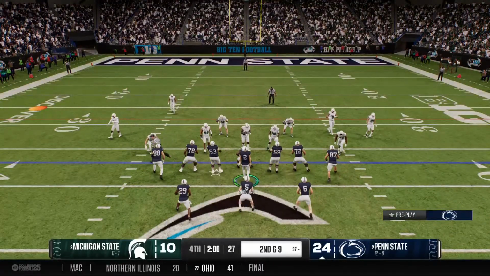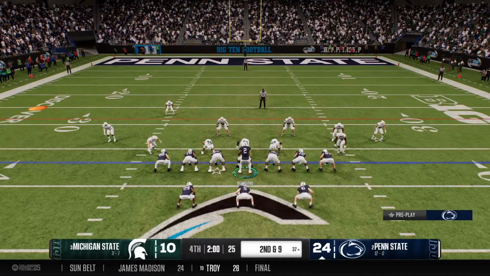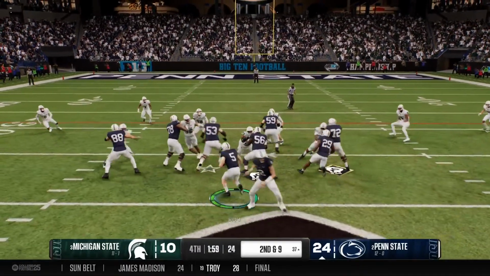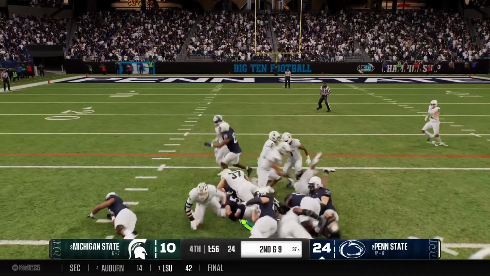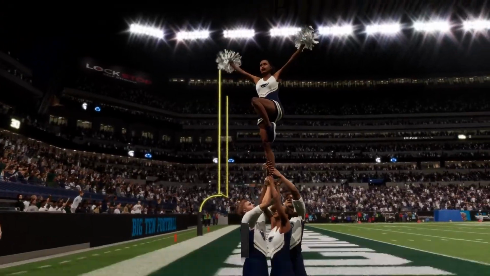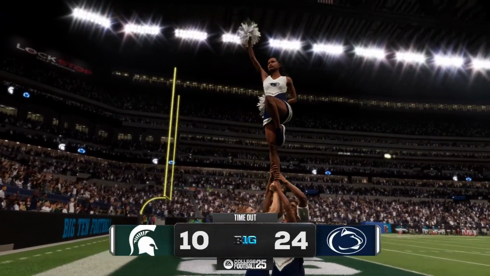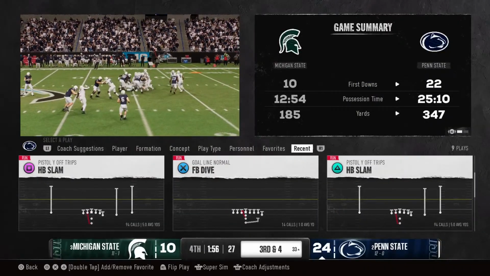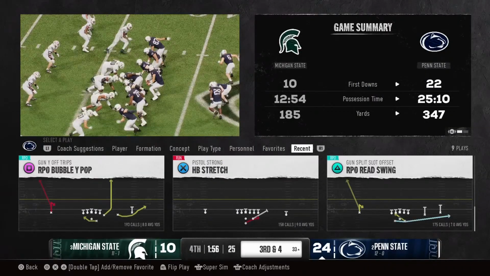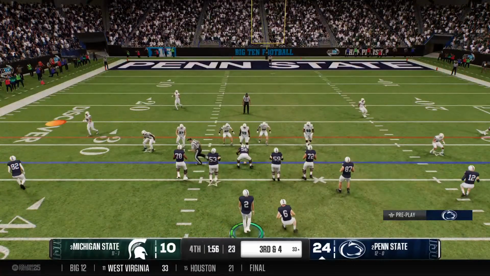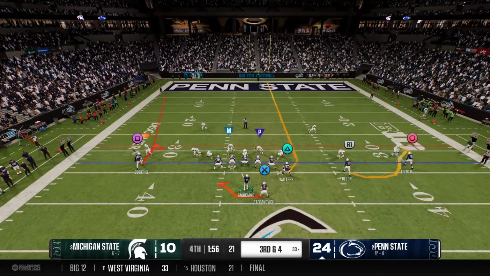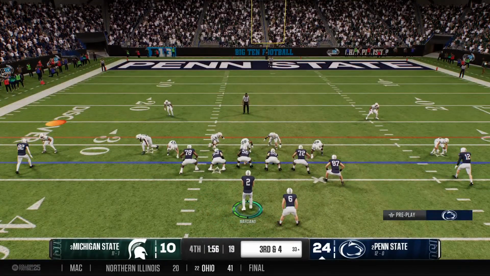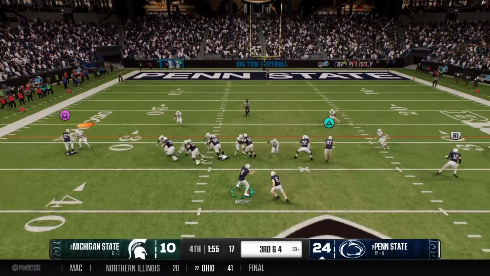Getting set. Here's 2nd down. Here's the handoff. And they finally stop it, but a decent gain that time. And now it's the defense that calls timeout here, trying to get organized and preserve as much clock as possible. Movement at the second level of the defense now. This is a big 3rd down play coming up. If they can get the stop, you have to believe we'd see a timeout.